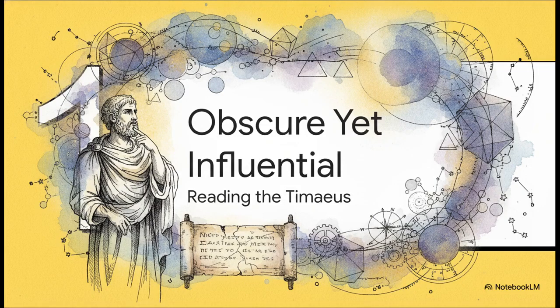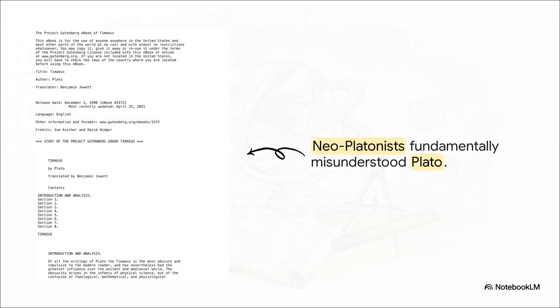Section 1. Obscure, repulsive, yet influential. A massive chunk of the Timaeus' historical influence actually stems from early misinterpretations. See, early Neoplatonist readers fundamentally misunderstood Plato. They took his philosophical allegories and forced them into rigid theological boxes, reading into the text doctrines like the literal creation of the world. And by doing that, they completely missed his true genius, which was his wild effort to connect massive, abstract ideas. Jowett notes that Plato is essentially dreaming of geometrical figures lost in a flux of sense. Remember, he didn't have telescopes or a chemistry lab. He only had reason to map out the heavens.